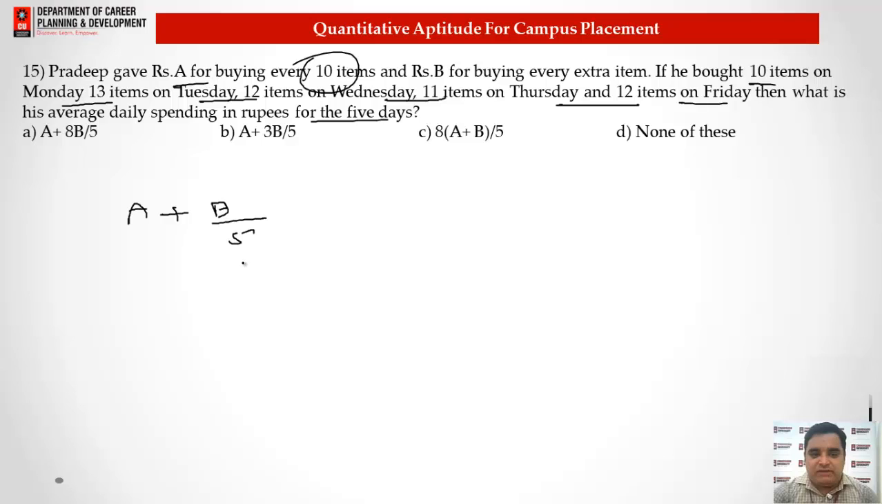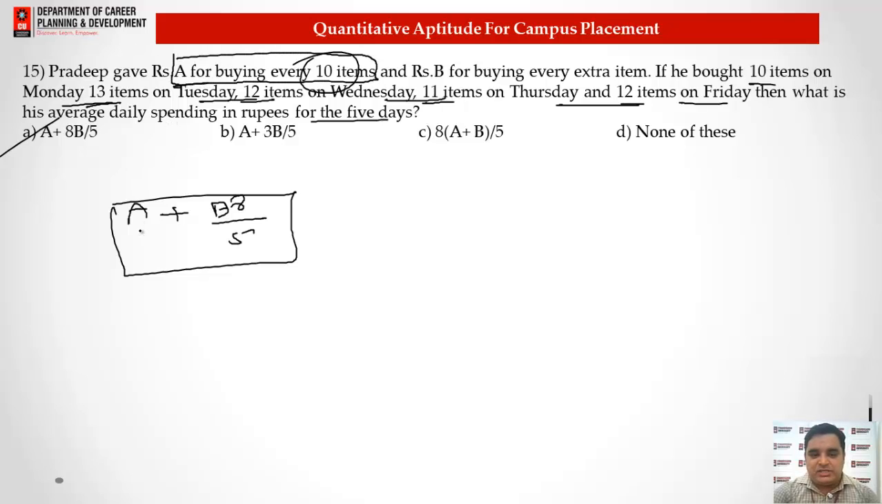And how many extra units have we taken? 3 units, 2 units, 1 unit and 2 units, right? So in total we have 8 units. So the average will be A plus 8B by 5. Option A is the correct answer. So basically what we need to understand is, A is used for all 10 items, that means the average is A plus something, and in total we have 5 days, it means 5 in the denominator. So we can simply say C and D cannot be the option. The total of extra items we have is 8, so option A will be the correct answer, as B cannot be the right answer.